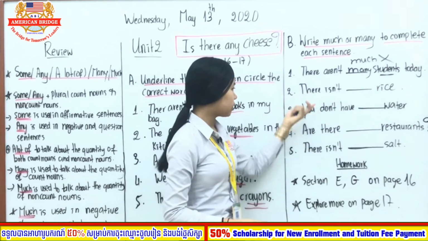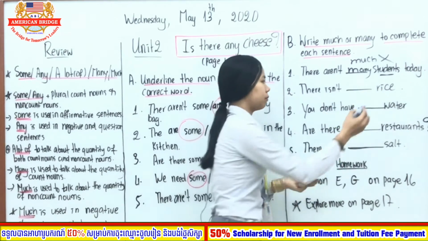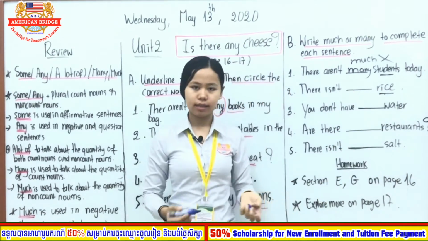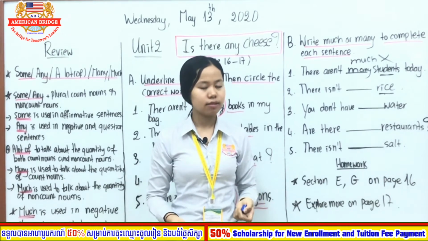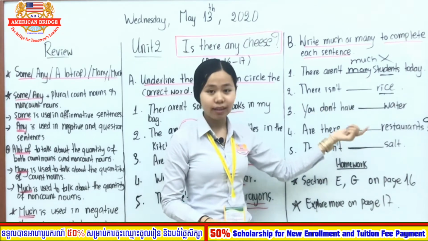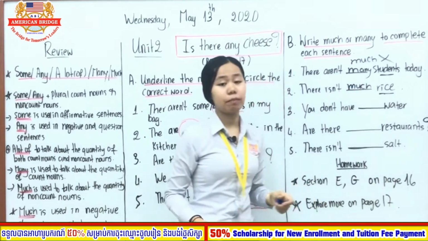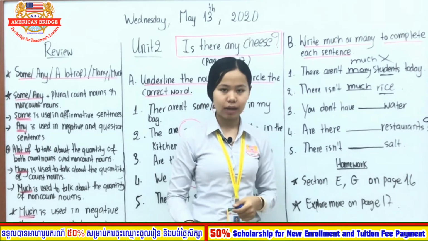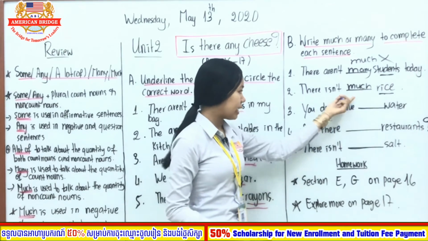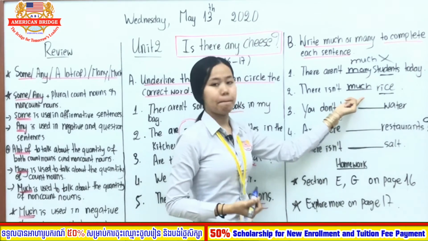noun, okay? Number 2, there isn't right. So you need to look here, but is right a non-count noun or a count noun? Right is a non-count noun, so it is very easy. So you use, of course, much. We cannot use many at all, because many is used with count nouns or plural count nouns. And right here is a non-count noun. So use much.